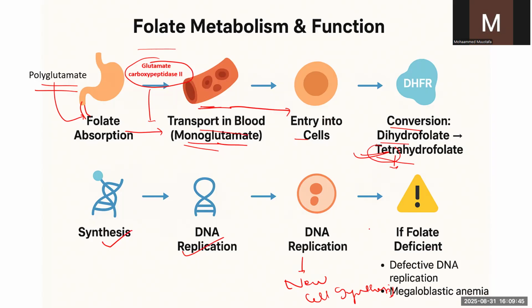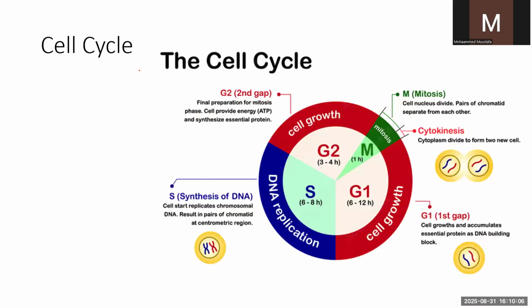So what is happening here in this anemia, that is because of deficiency of folic acid as well as vitamin B12, defective DNA replication occurs, which leads to the megaloblastic anemia. We'll see further how defective DNA generation happens, and why it causes a megaloblastic anemia.